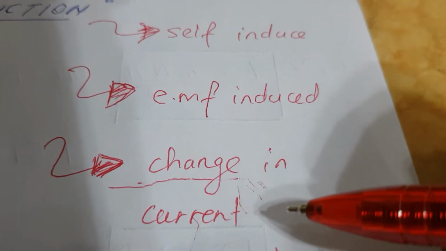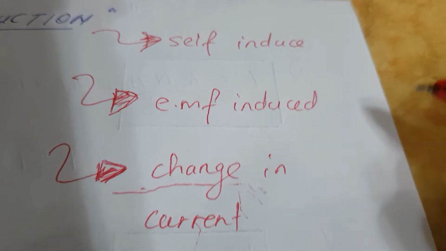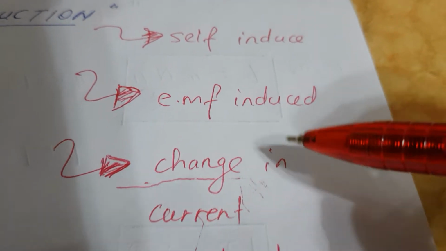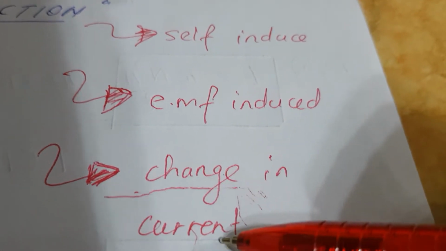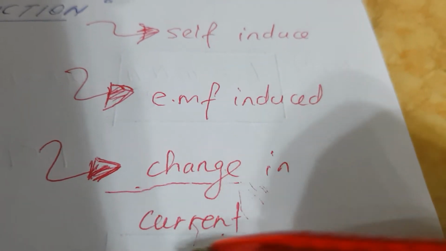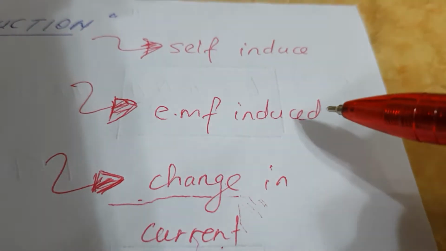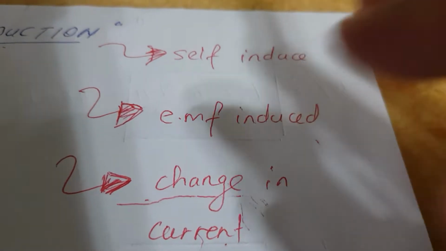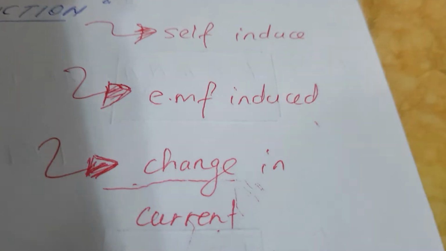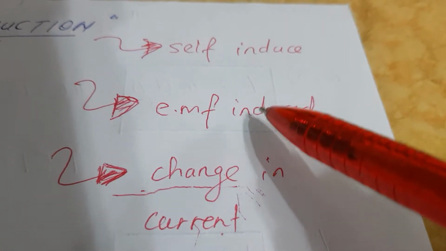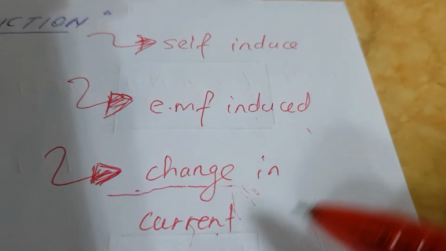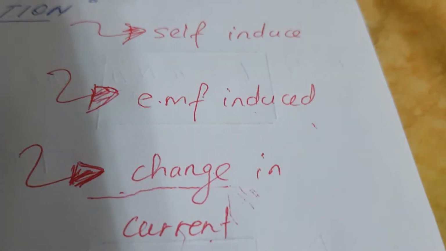From a small value getting to a bigger value, or a bigger value decreasing to a smaller value, we are going to experience change in current. As long as there is change in current, EMF will be induced. If current is constant, that means no change, EMF will not be induced. All this is happening in that one same coil.